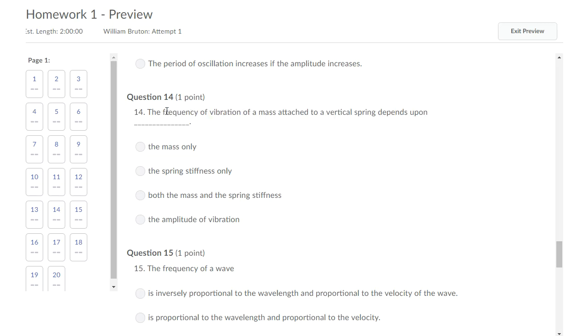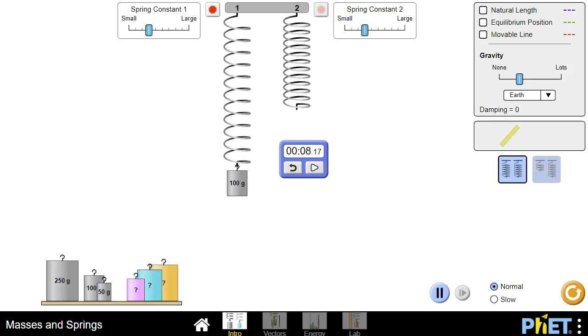Question 14. What does the frequency of oscillation of a mass on a spring depend upon? Does it depend upon the mass, the strength of the spring, or the amplitude of vibration, or a combination of some of those? Let's talk about extremes.